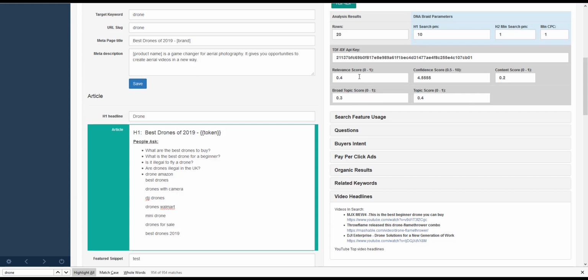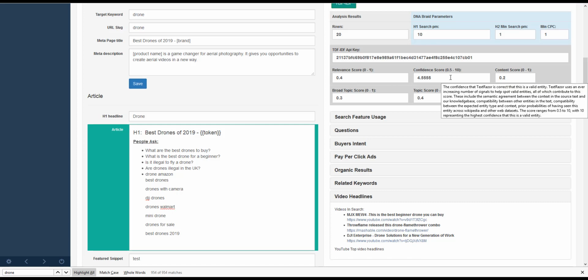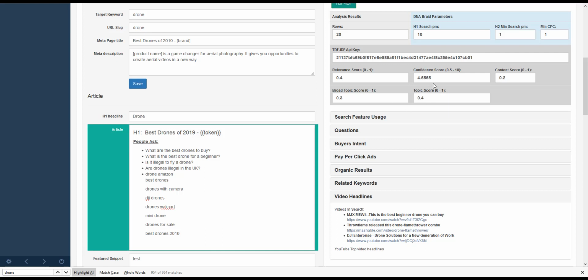But essentially, relevance is like Larry. It's how close this keyword is associated to the topic. The confidence is a score that TextRazor uses to say how confident their algorithms are that this is a match, and that's a keyword between 0 and 10. Now you see I've got 4.55. Anything greater than or equal to that number is my minimum threshold.